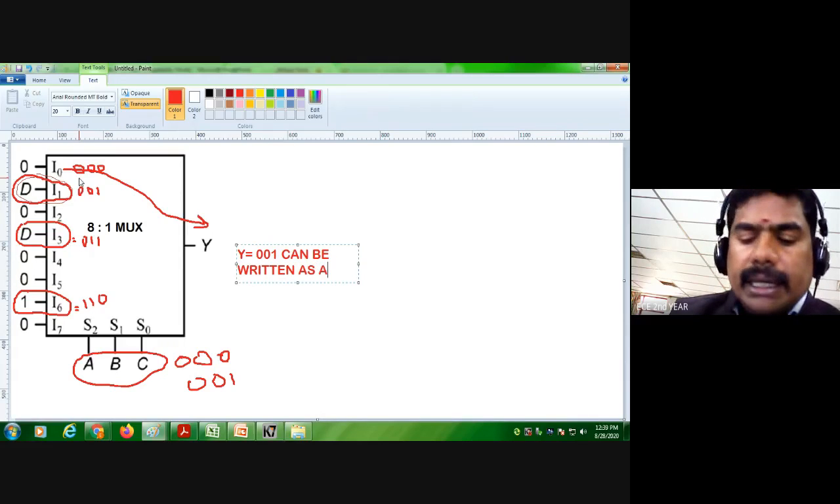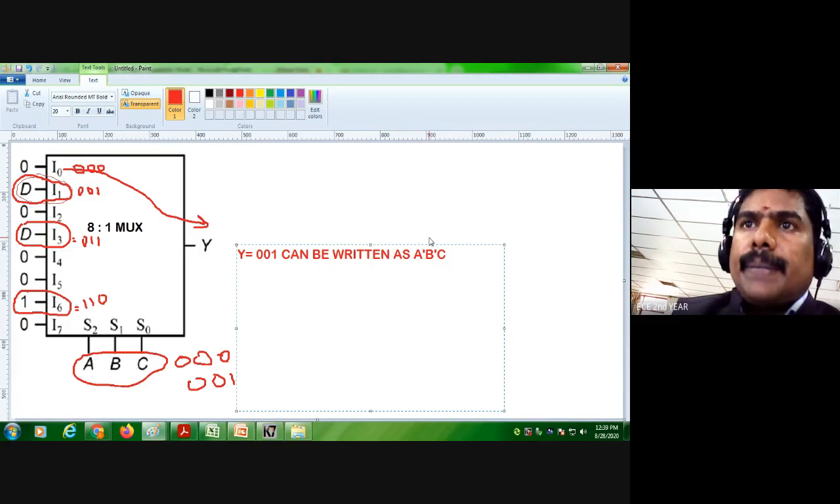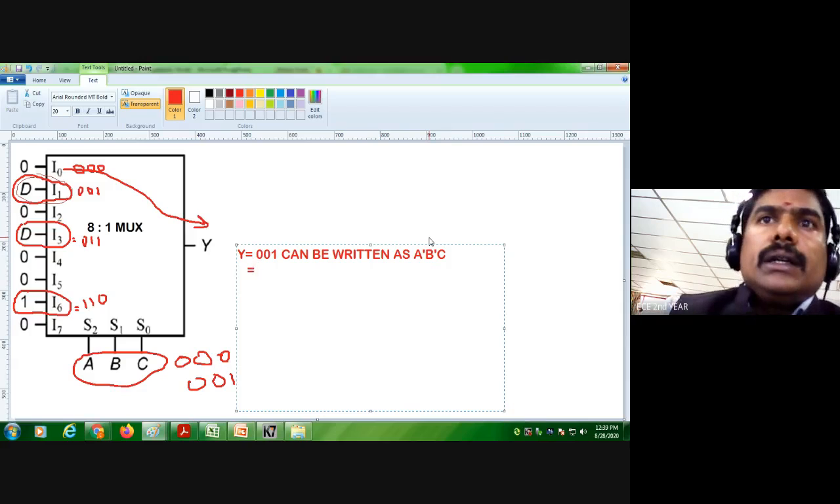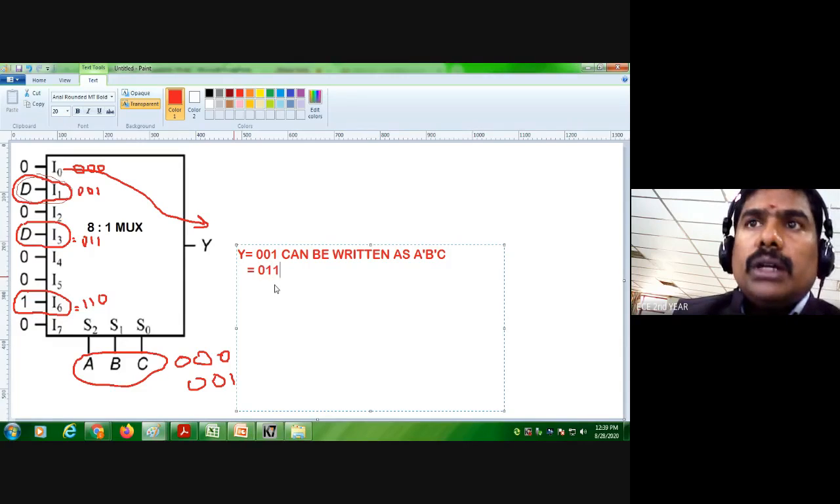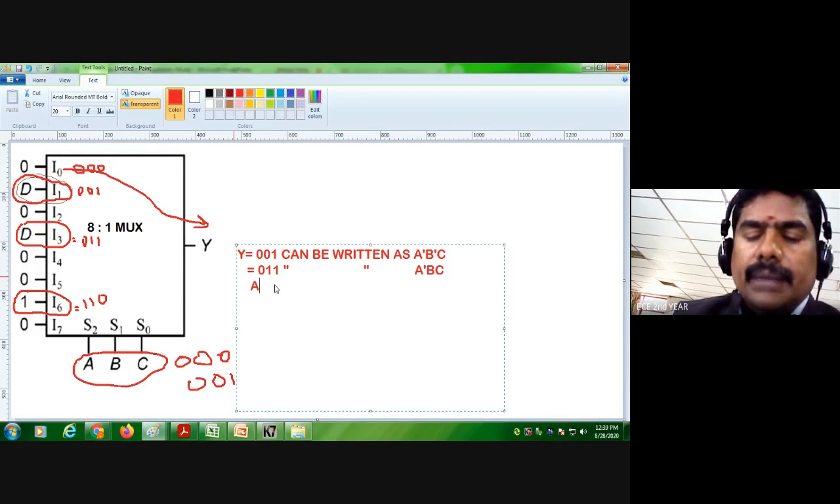can be written as A dash, B dash, C. A dash, B dash, C. Okay, A dash, B dash, C. And the second one, 011, can be written as A dash, B, C. Okay, and the third one can be written as A, B, C dash.